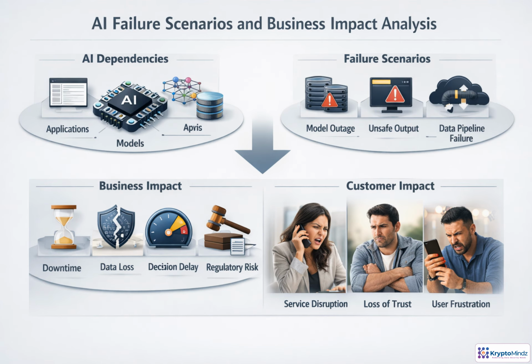Start by mapping where the business truly depends on AI: applications, models, APIs, workflows, and data pipelines. Then test realistic failure scenarios, such as a model outage, unsafe output, provider disruption, or broken data feed. For each scenario, define recovery time, recovery point, acceptable decision delay, and manual alternatives. This turns resilience planning into prioritization. So investment goes first to the areas where downtime, data loss, regulation, or customer trust create the greatest risks.